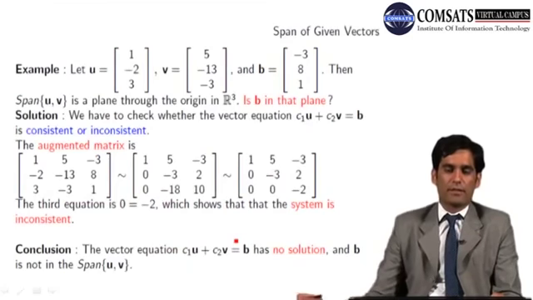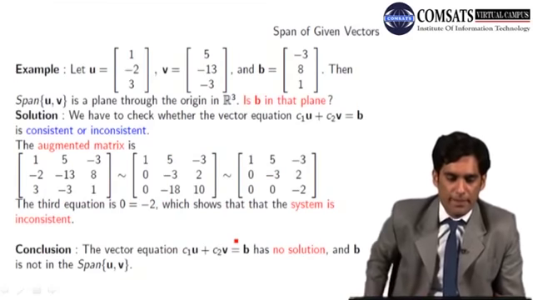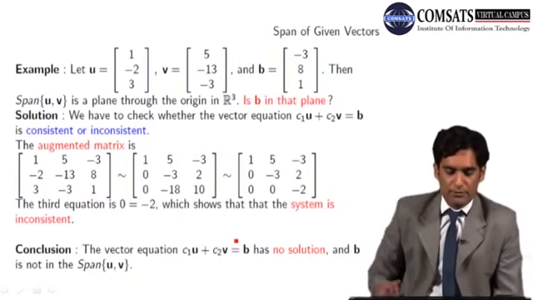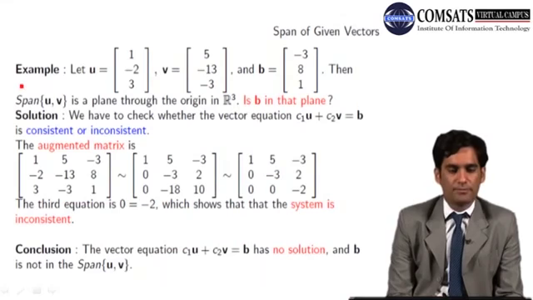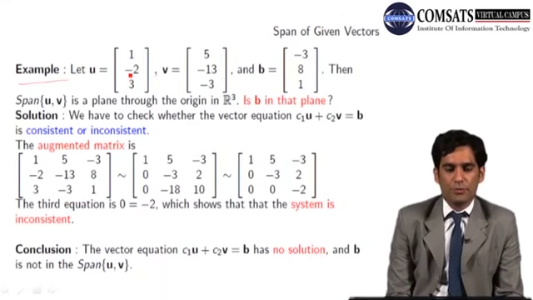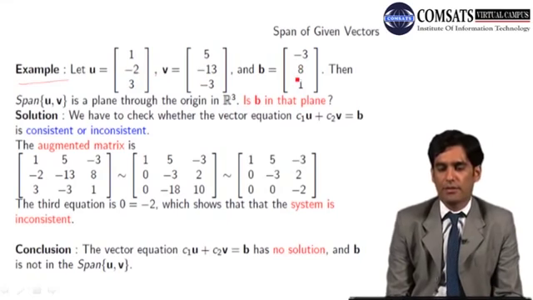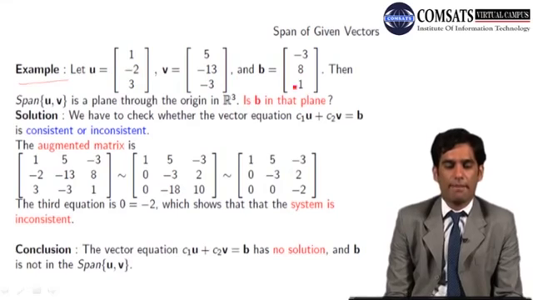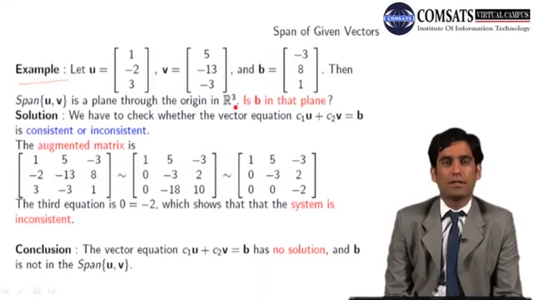Let's go to the next slide. Span of given vectors. We have an example: let u be this vector, and this vector has 3 rows, so it's from R3, and v be this one, and b is given by -3, 8 and 1. Then the span of u and v is a plane through the origin in R3.